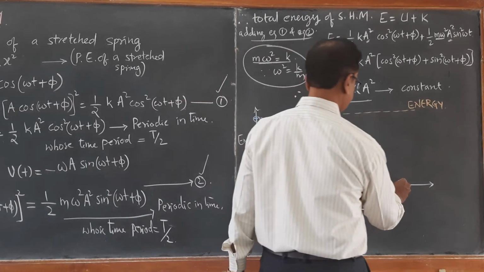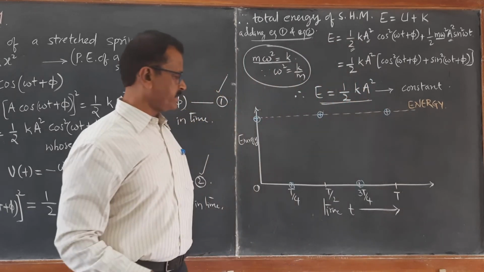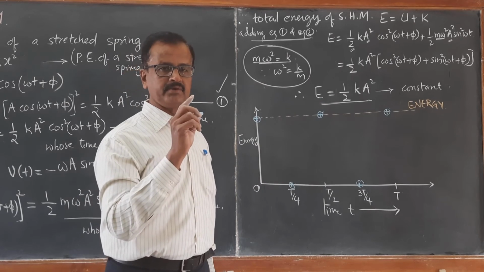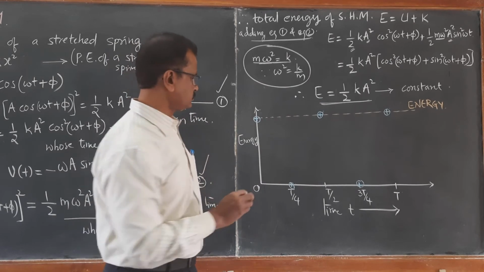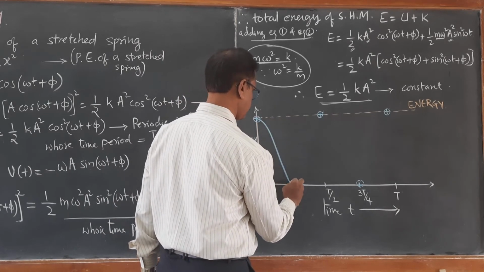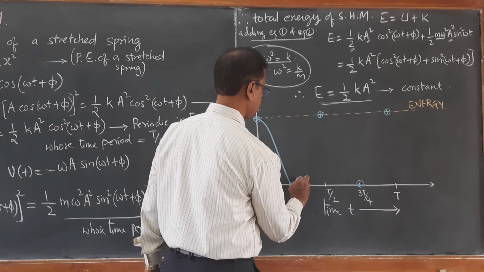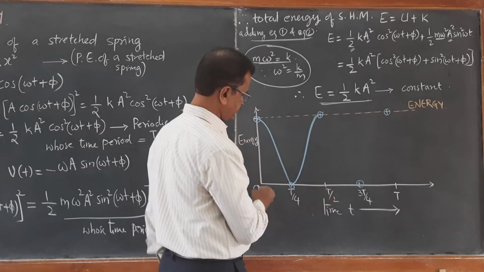So in this way, if you draw the graph, the energy varies between the maximum value and 0. Energy is not negative at all. So if you draw the graph, you will get a cos square curve whose time period is T by 2. You can see here.